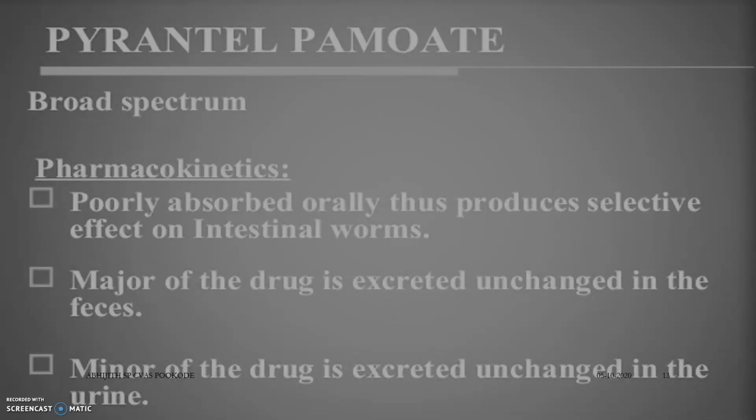And for the broad spectrum, the pharmacokinetics is that they are poorly absorbed orally through the oral absorption membrane and produce a selective effect on intestinal worms. The major part of the drug is excreted unchanged in the feces, and a very minor part is excreted in the urine.